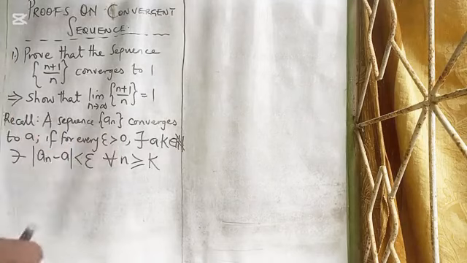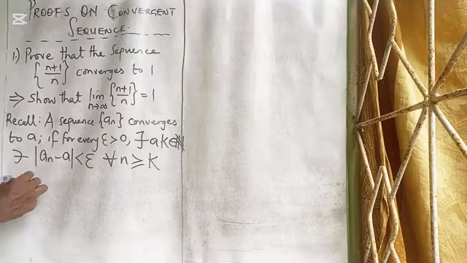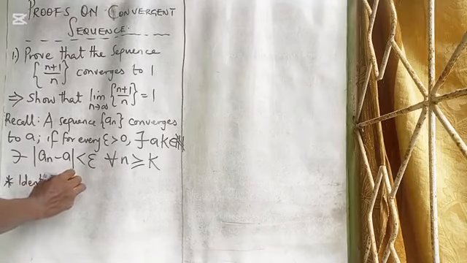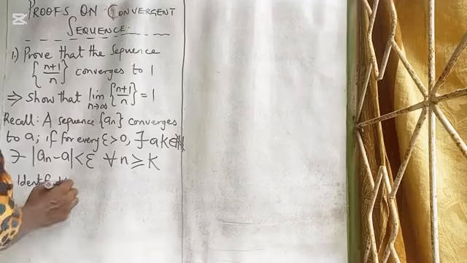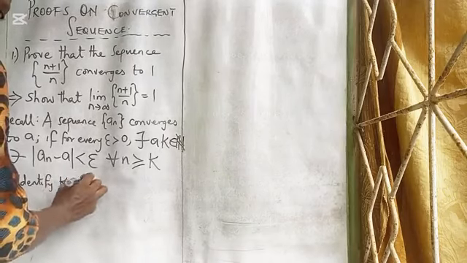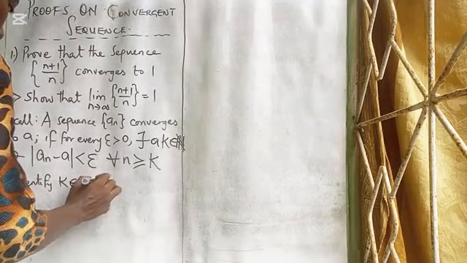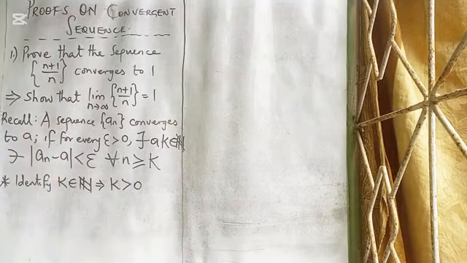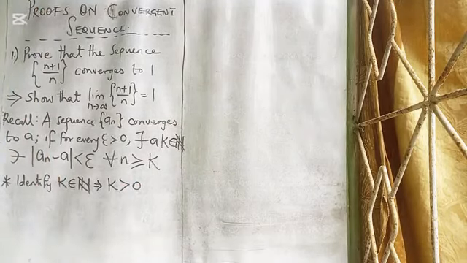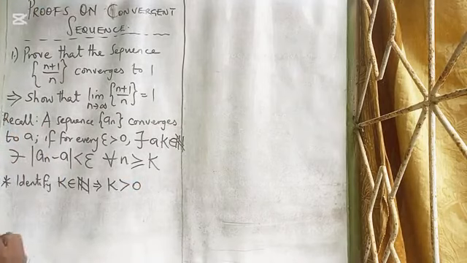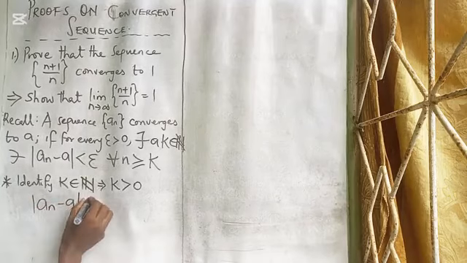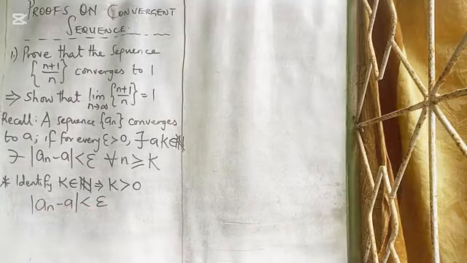So in line with this definition, the first thing we are going to do is to try to identify our k, an element of the natural numbers. That implies that our k is greater than 0. To identify our k, we begin from an minus a is less than epsilon.